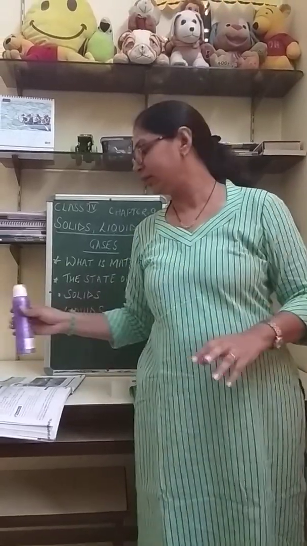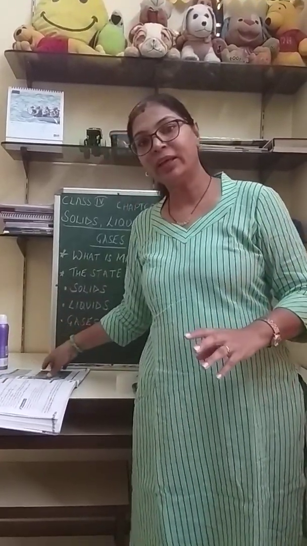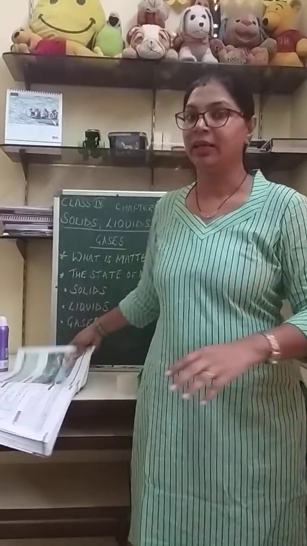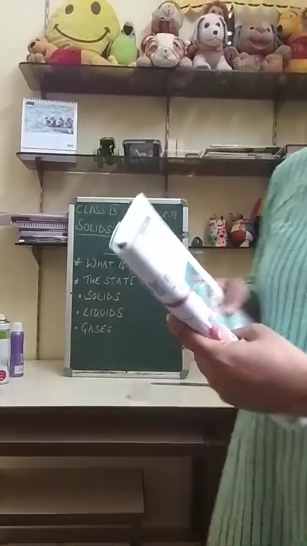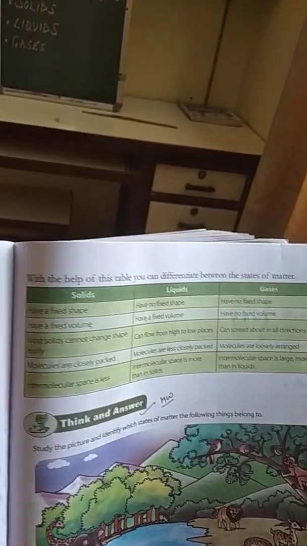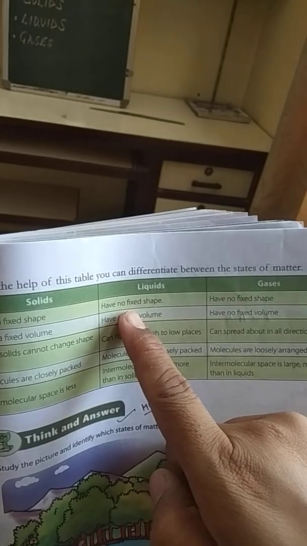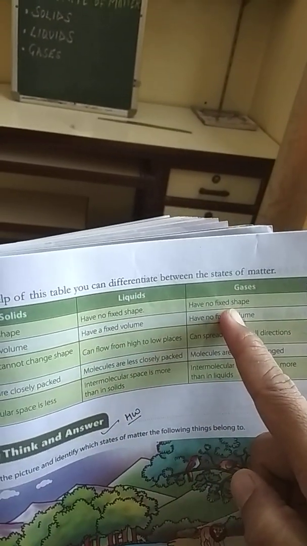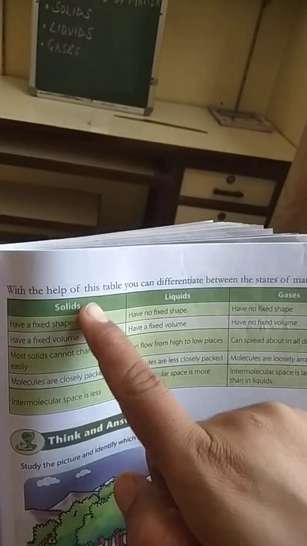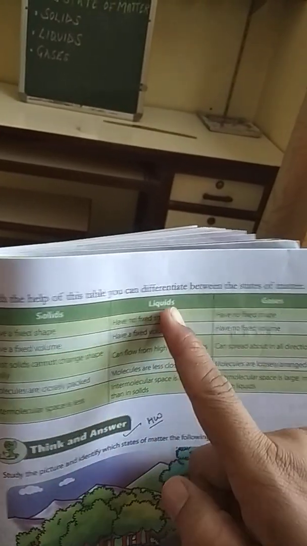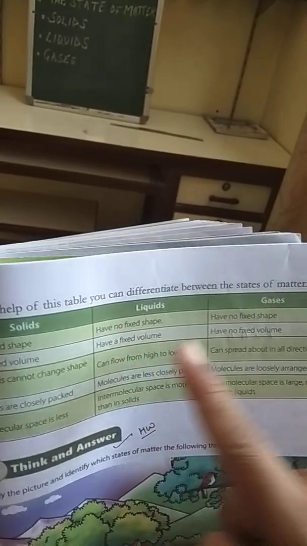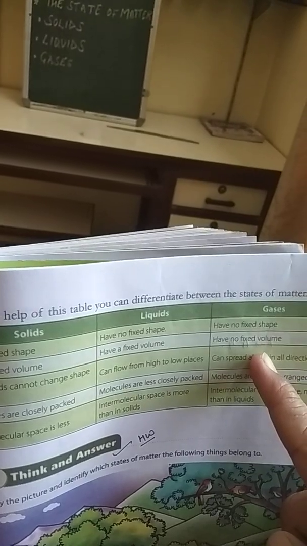So these are the qualities of gases. Now a quick recap of solids, liquids and gases. With the help of this table, we will quickly differentiate all three states of matter. First of all, solids have a fixed shape. Liquids don't have a fixed shape, and gases also don't have a fixed shape. Solids have a fixed volume. Liquids also have a fixed volume. But gases do not have fixed volumes.